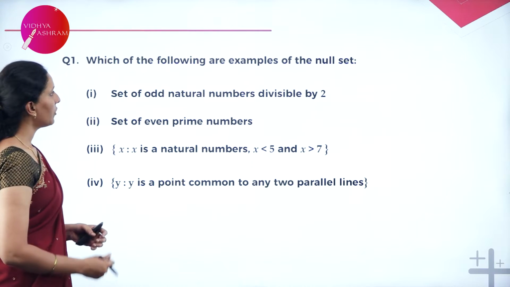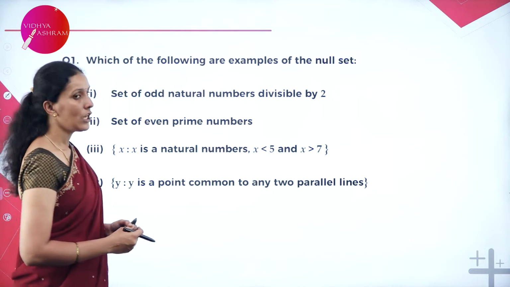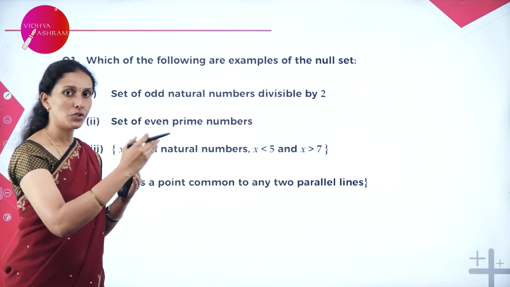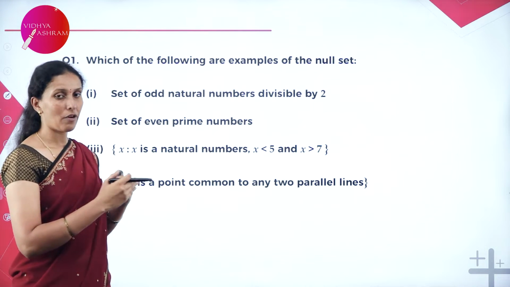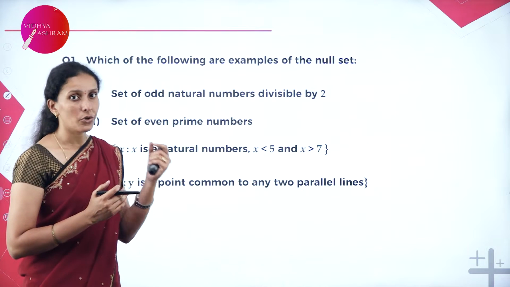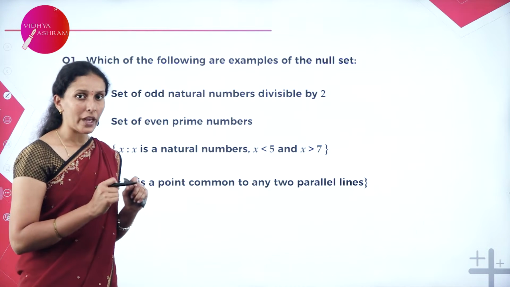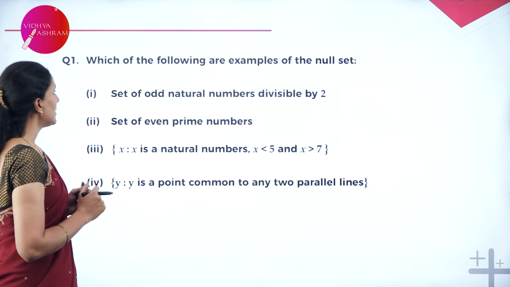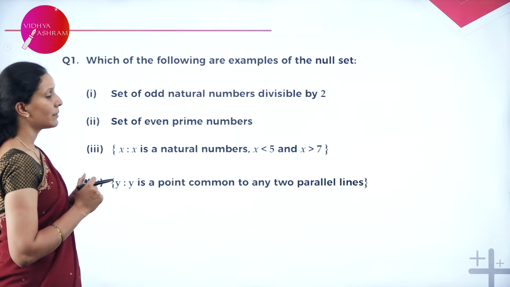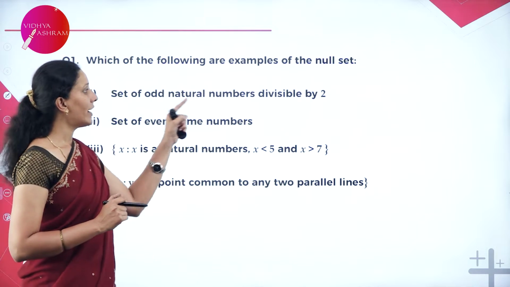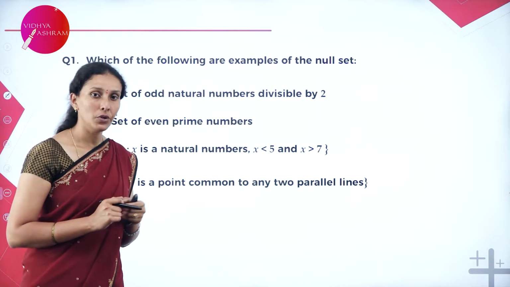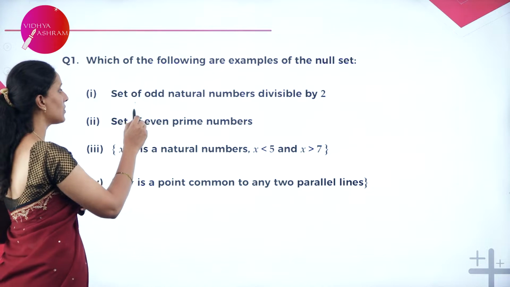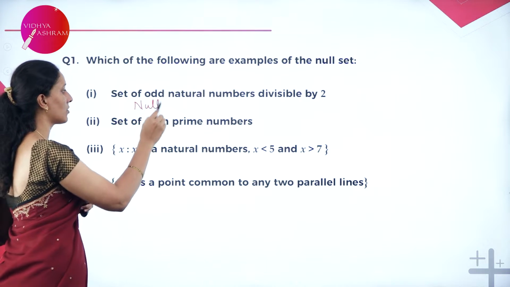Next. Which of the following are examples for the null set? So, the set will be either given in the roster form or by the set builder form. However they have given, you need to identify the elements and verify whether it is a null set or not. Set of odd natural number divisible by 2. None of the odd natural number is divisible by 2. So, therefore, this is an example for null set. So, the first one is null set.